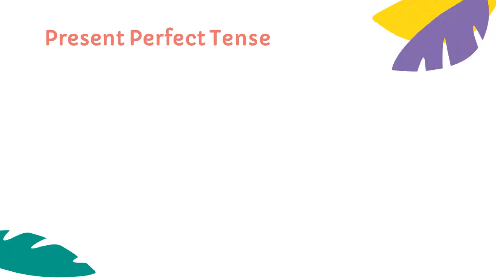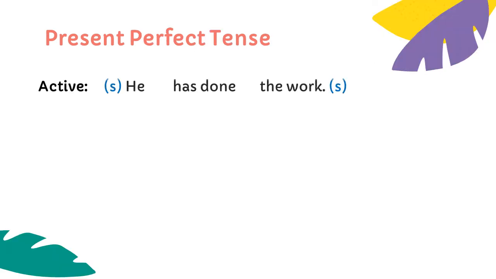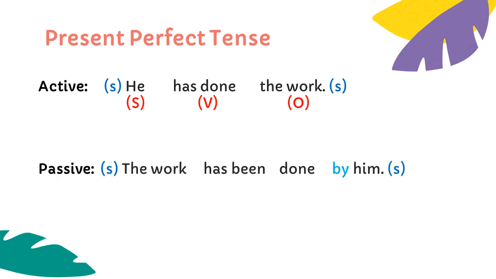Our next example is of present perfect tense. He has done the work. Here the subject is singular as well as the object is singular. That will be changed to the work has been done by him. The subject he will be changed to him by adding by. The work in the active voice will take the place of subject in passive voice.